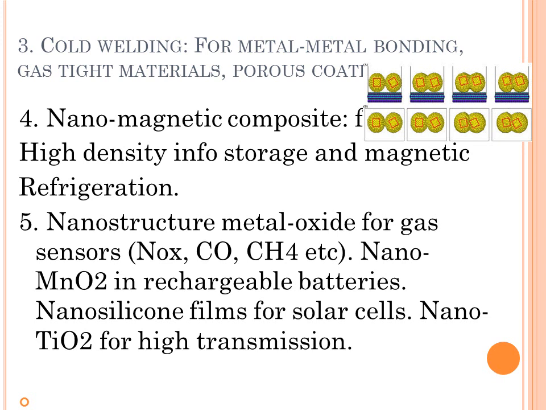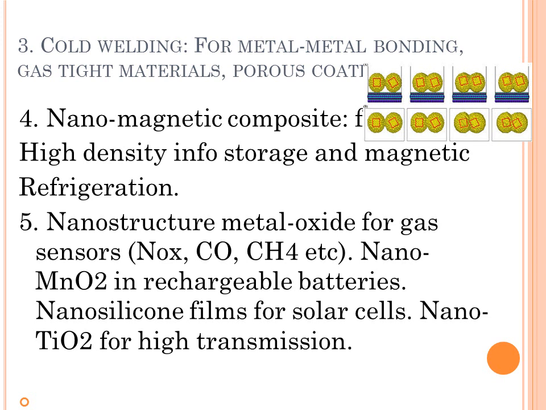Now these nanomagnetic composites are used for mechanical force transfer, that is ferrofluids, or for high density information storage where the details of a 3D image can be stored, and magnetic refrigeration. There also we can use nanomagnetic composite.